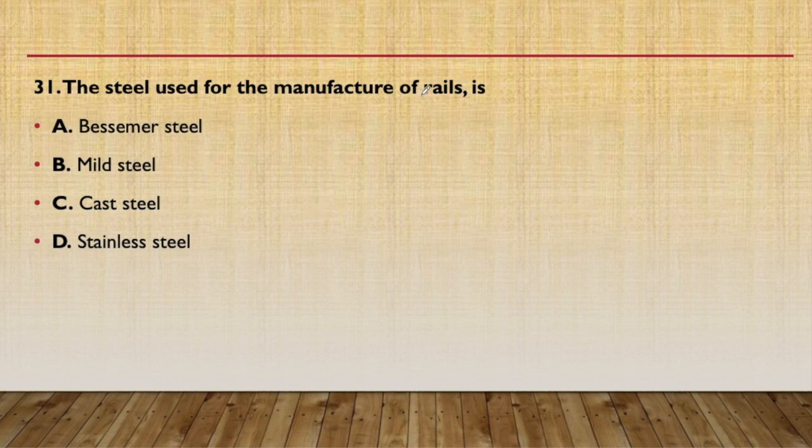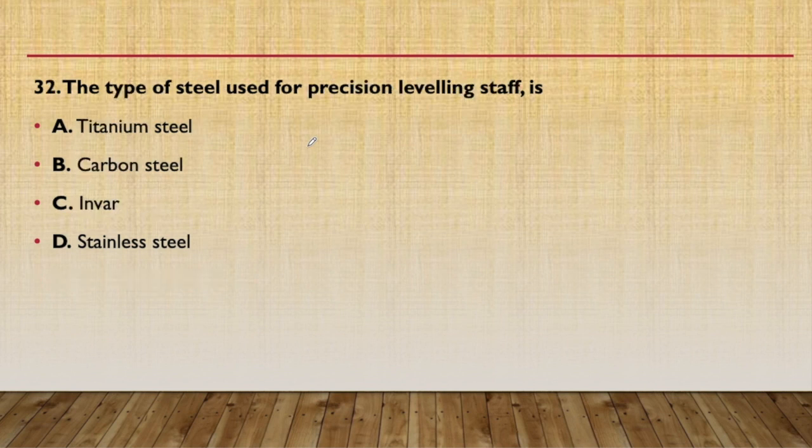31st question. The steel used for manufacture of rails is Bessemer steel. This question is very important for the purpose of railways also. 32nd question. The type of steel used for precision leveling staff is Invar. You must be familiar with it. Invar tapes are used for distance measuring. They are of the most effective quality, most suitable for avoiding any kind of error that can come into the measurement. So this material, Invar, is used for precision leveling staff also.